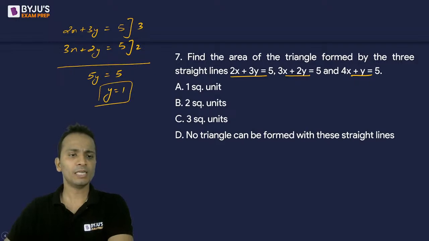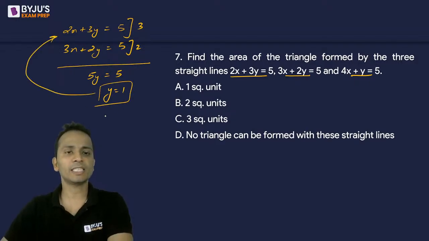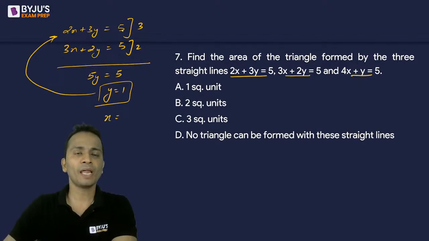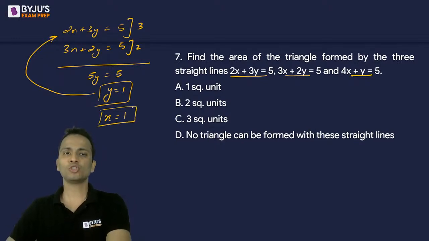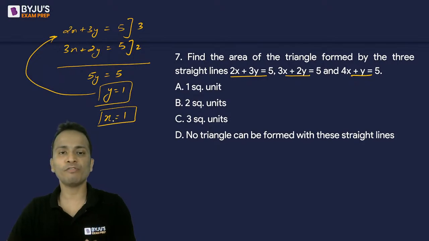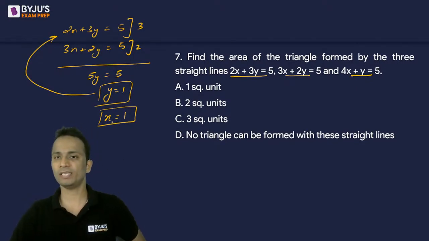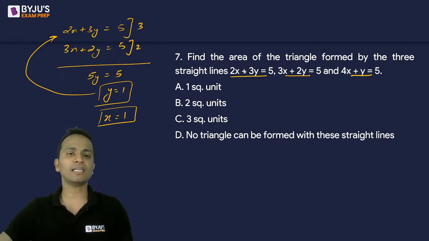Okay. Now substituting this value of y in any of the above equations, I'll get x is equal to 5 minus 3, that is 2. 2 divided by 2 is 1. So x का value भी 1 आ गया. So 1 comma 1 is the point of intersection of the first two lines. Okay, right? So first two lines intersect at 1 comma 1.